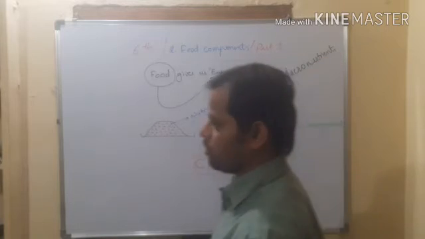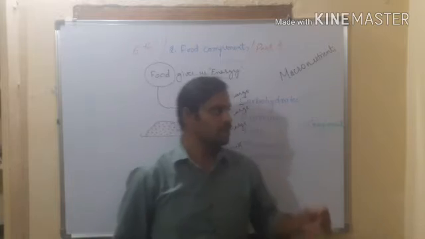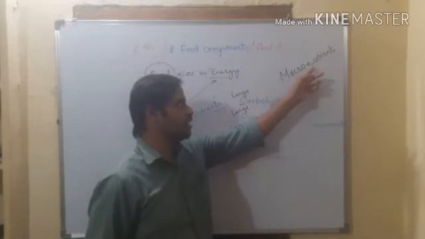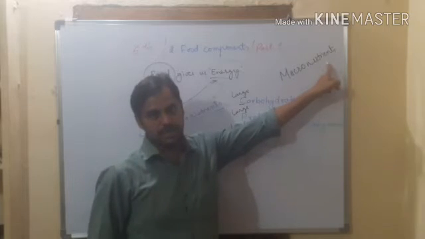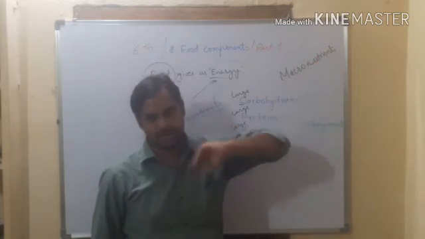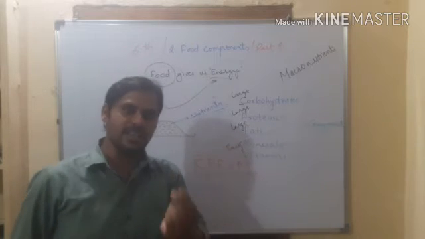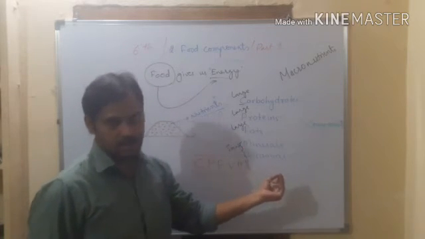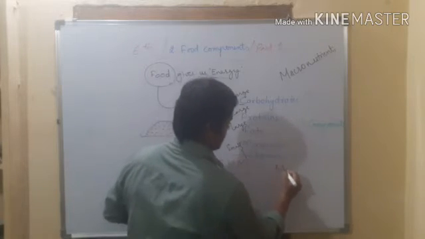Macronutrients. What is meant by macronutrients? Macro means big, large, huge. So macronutrients, we require some nutrients like carbohydrates, proteins and fats in large quantity, so they are called macronutrients. Whereas we require very less vitamins and minerals, so they are called micronutrients.